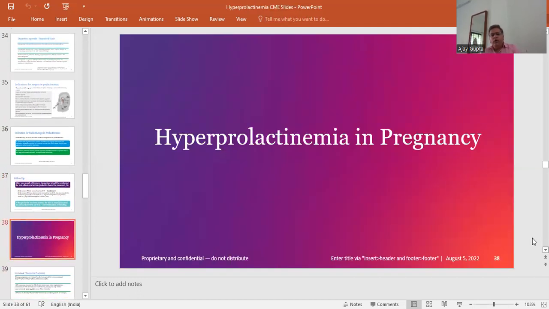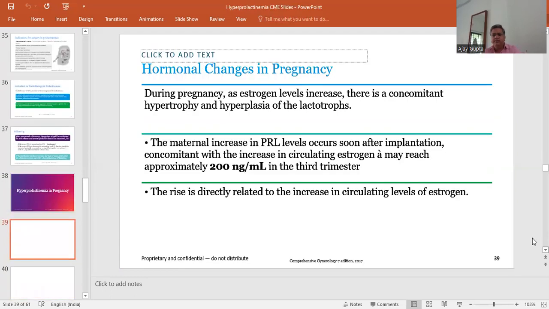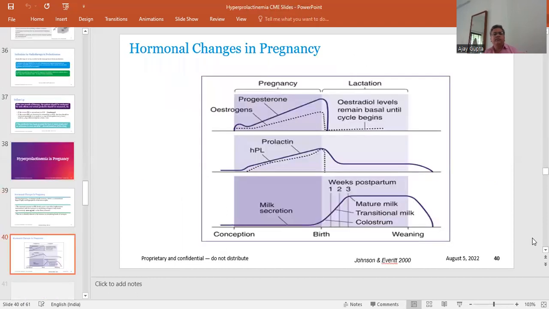Coming to hyperprolactinemia in pregnancy. Hormonal changes in pregnancy: during pregnancy, the estrogen level increases and there is a concomitant hypertrophy and hyperplasia of the lactotrophs. The maternal increase in the prolactin level also occurs soon after implantation, concomitant with the increase in circulating estrogen level, and may reach up to 200 nanogram per ml during the third trimester. The rise is directly related to the increased circulating level of estrogen.